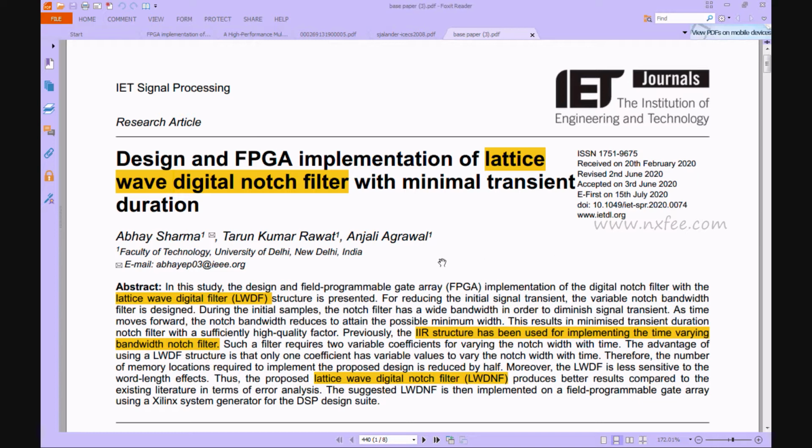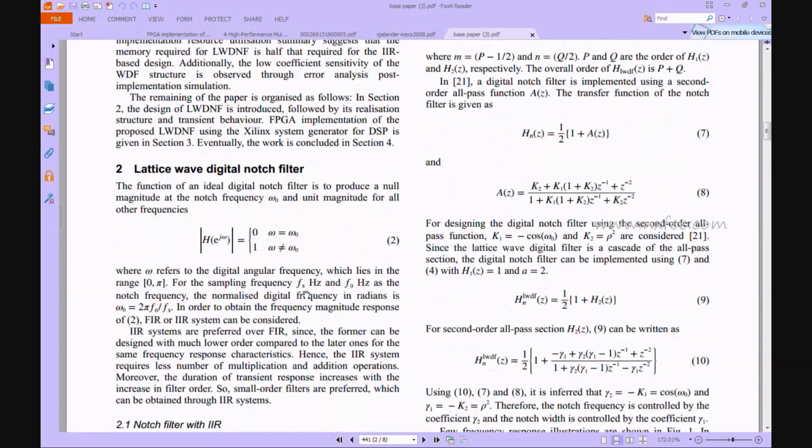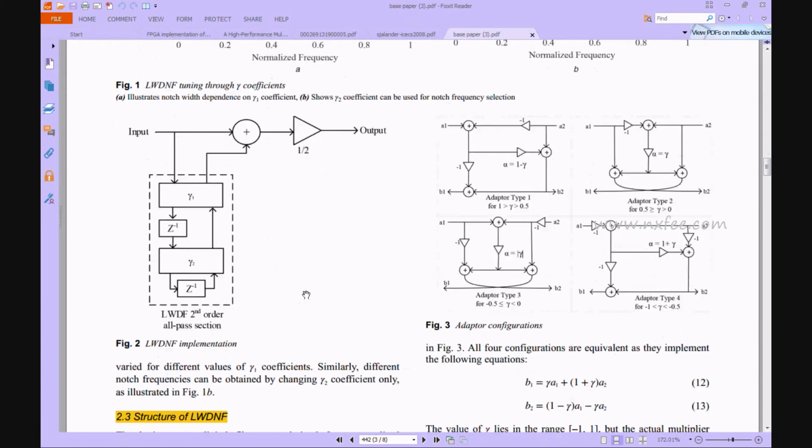Now we can verify the base paper. This is the base paper title and abstract. In figure 2, they give the lattice wave digital notch filter implementation. Here for the input, they give two different patterns: one is a sine wave based pattern, another is an ECG signal based pattern.